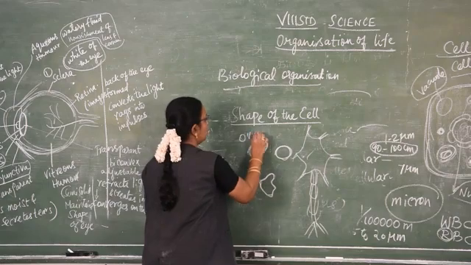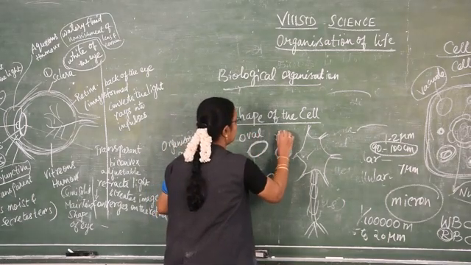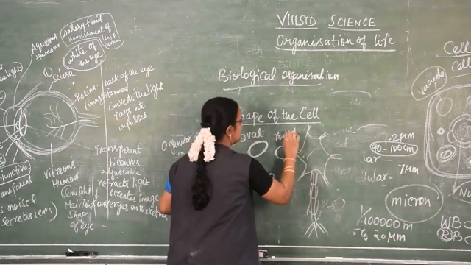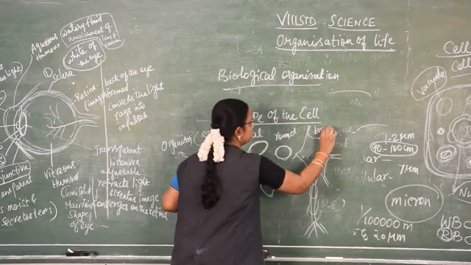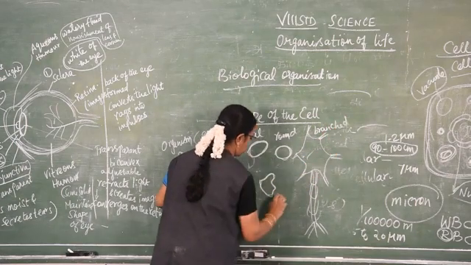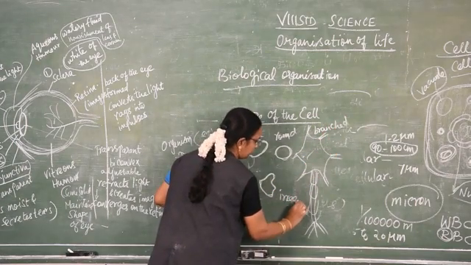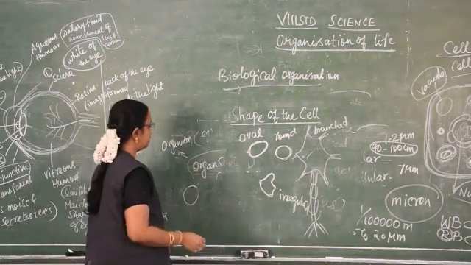So it may be oval, rounded, branched and irregular. This is about the shape of the cell.